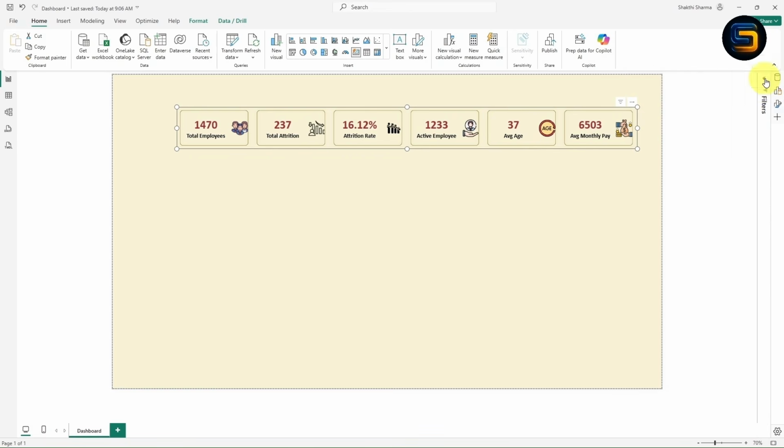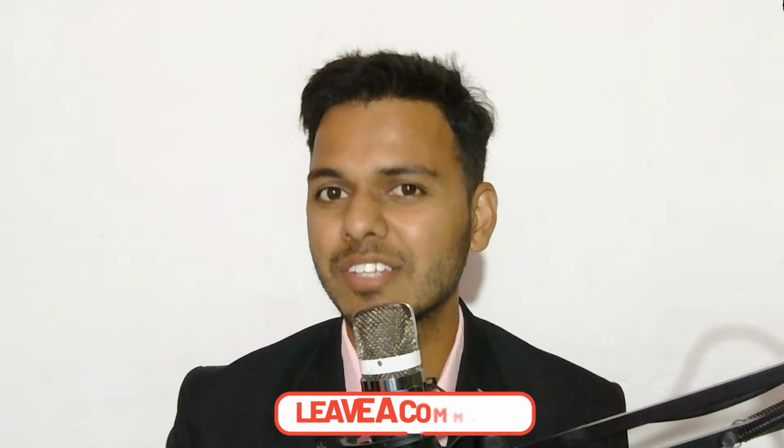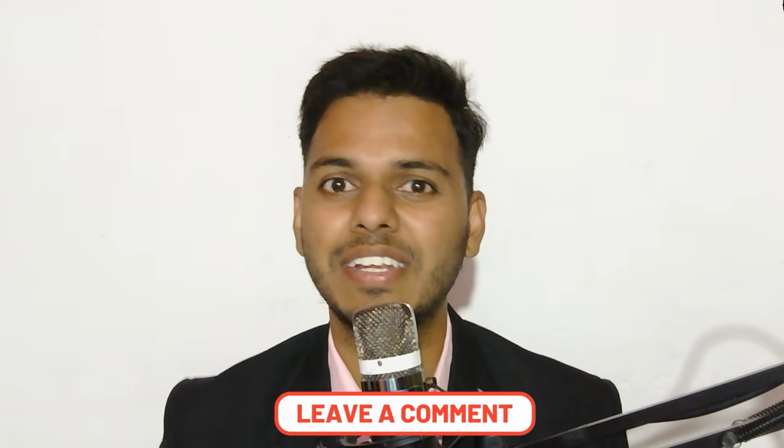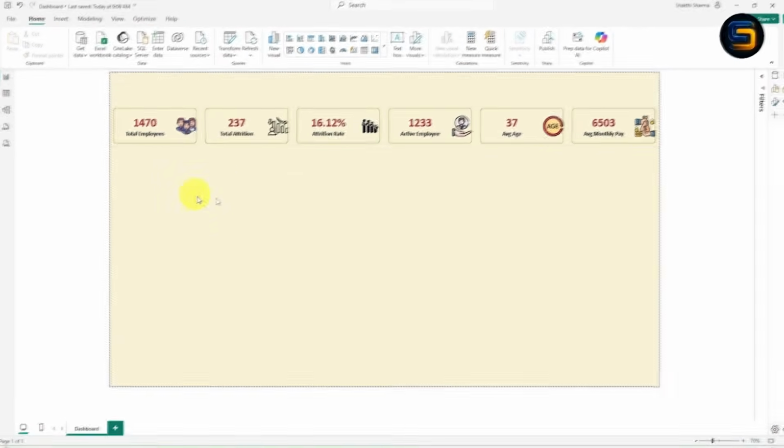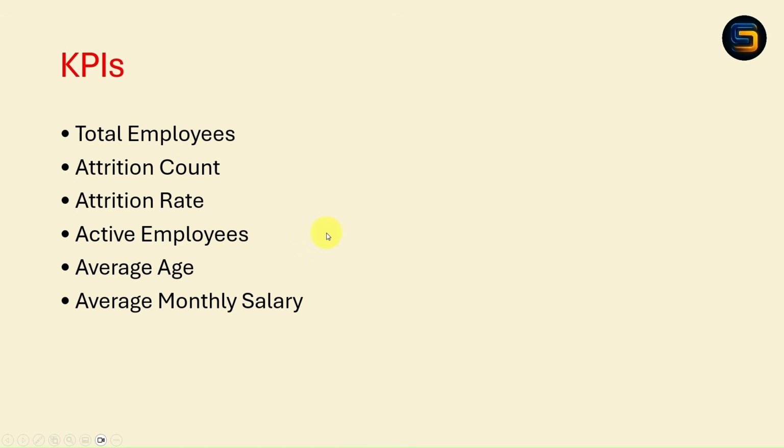Now you can minimize from here. Now let me give the alignment for this card. Let me ask you, what all KPIs did we create in this dashboard and why? Now let us add the visuals for this dashboard. So let me show you, we have done with the KPIs, right?